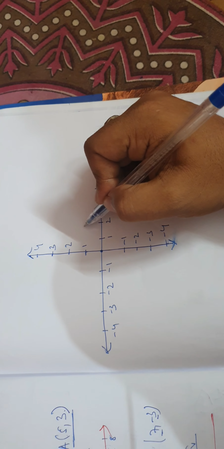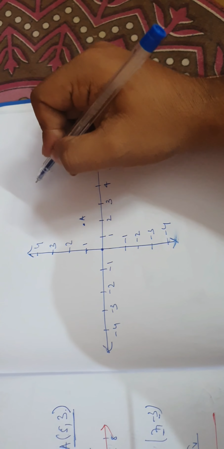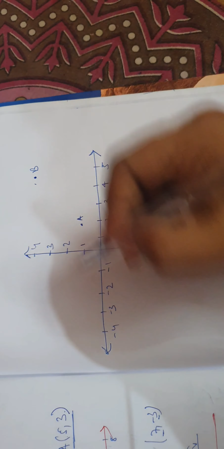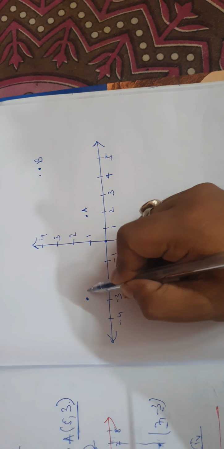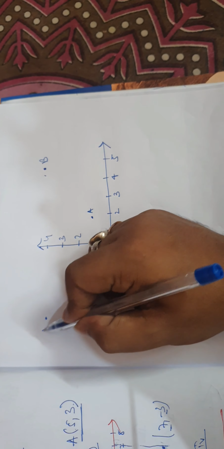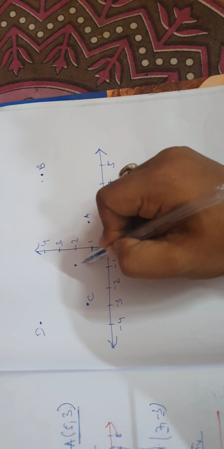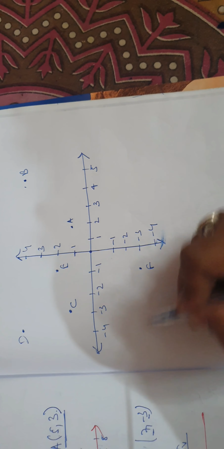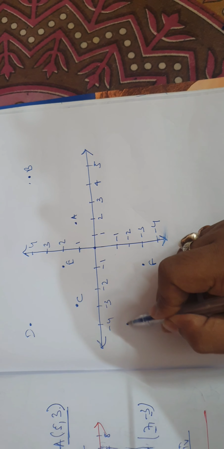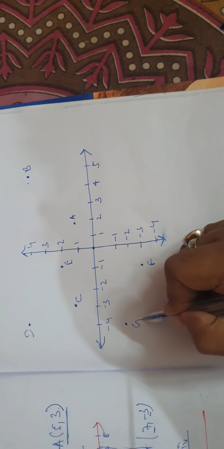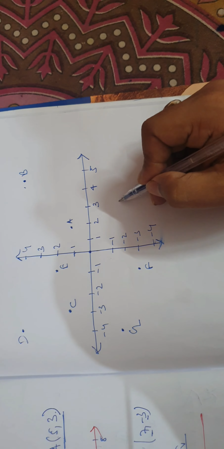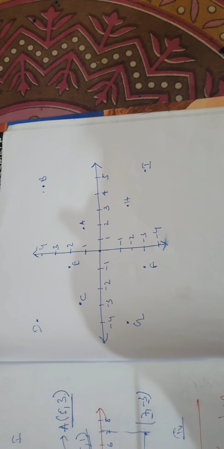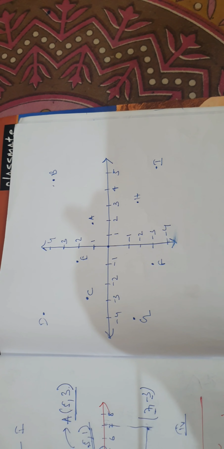Now I will give you certain points. Point A, point B, point C, point D, point E, point F, point G, point H, and point I. Please write down the coordinates of all the points.